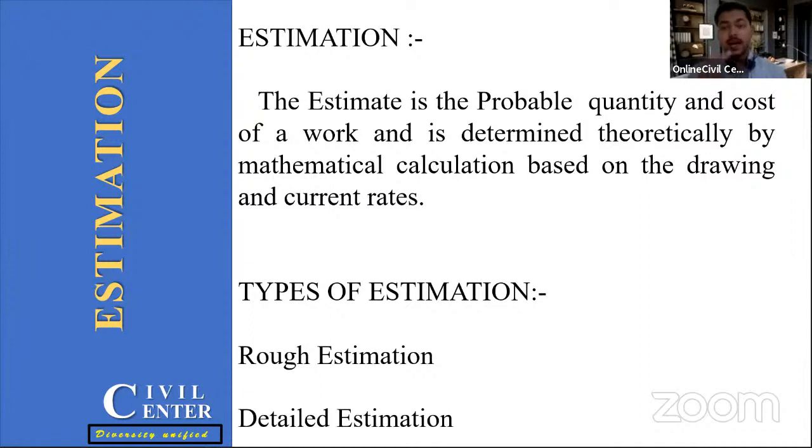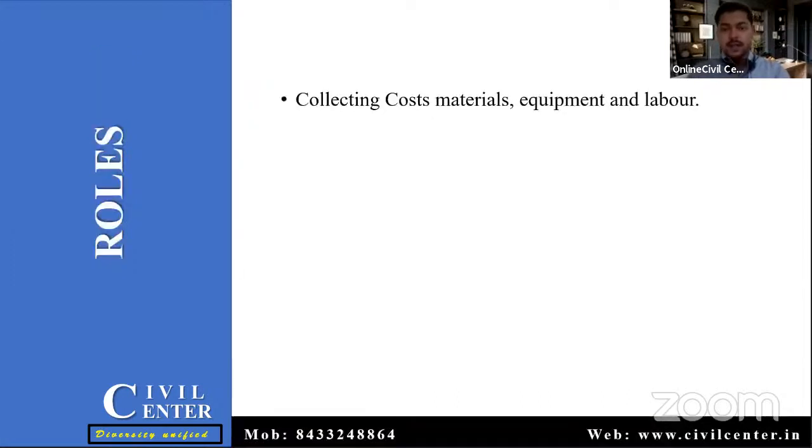There are two types of estimation. First one is the rough estimation. Second one is the detailed estimation. In rough estimation, you are just going to calculate the overall quantity of each and every raw material and calculate the cost of the project. However, the detailed estimation will stick with the estimator and he will describe what are the different materials that we are going to use in the different stages of the project.